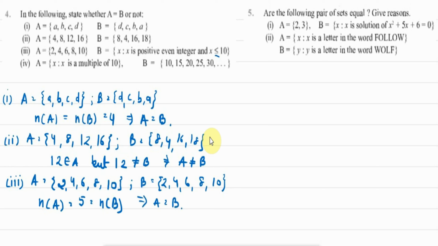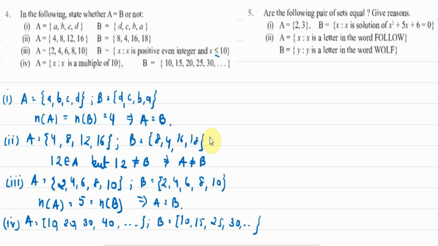Similarly, we have the fourth part, which says x such that x is a multiple of 10. So the elements of set A will be of the form 10, 20, 30, 40 and so on. Similarly, set B will be 10, 15, 25, 30 and so on.